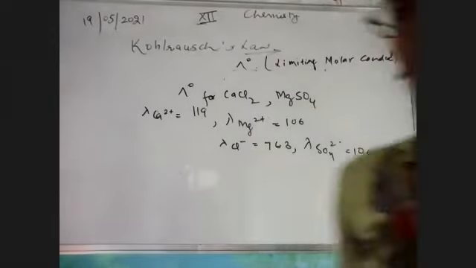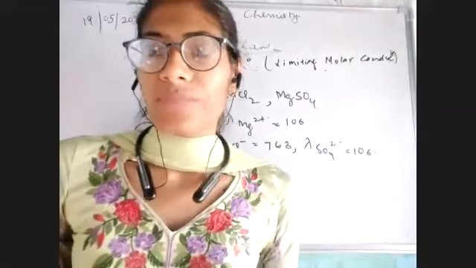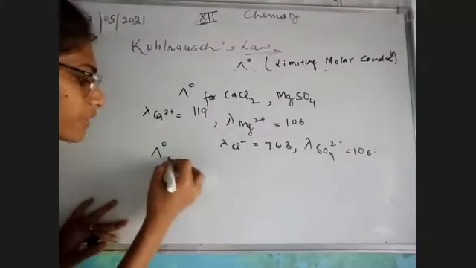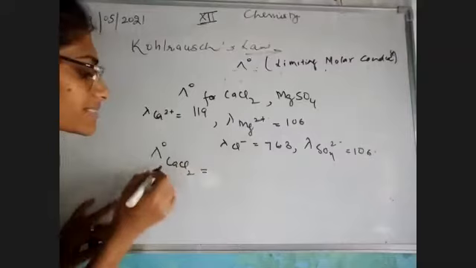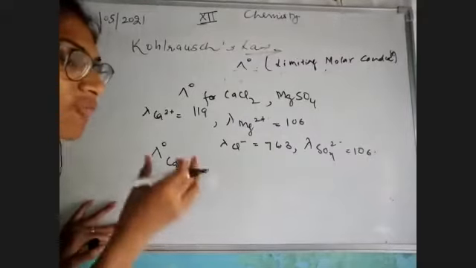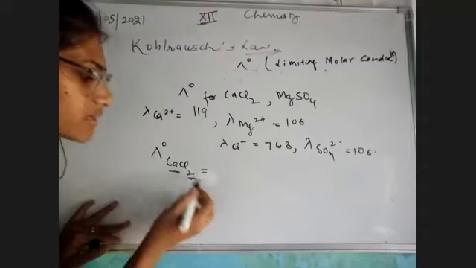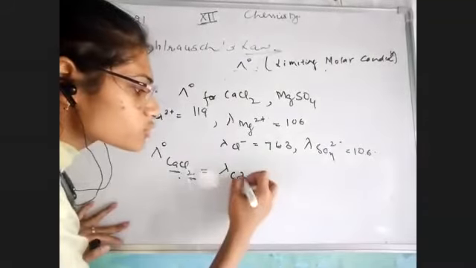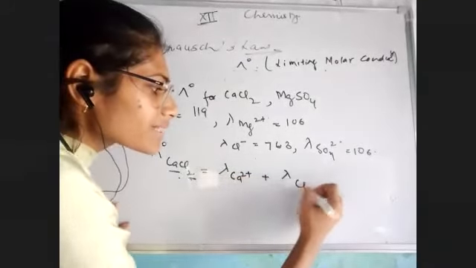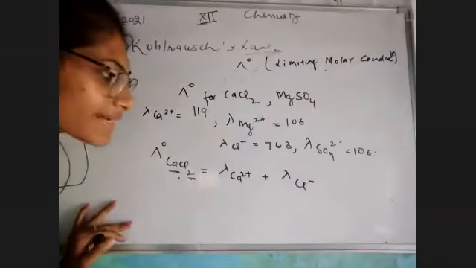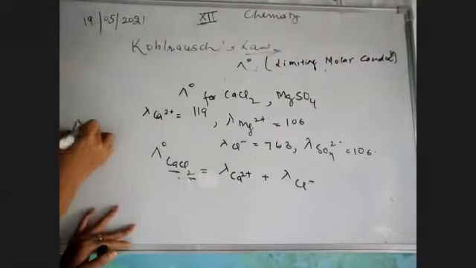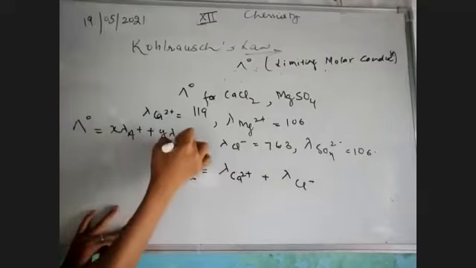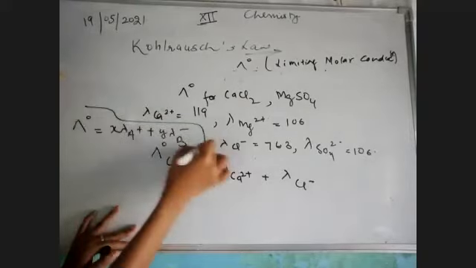Now, bache, I think you have gotten the idea about Kohlrausch's law. We have studied in Kohlrausch's law that we need to calculate the lambda naught, suppose I'm calculating for calcium chloride. So that means it must be equal to the sum of ionic conductivity of both ions, either cation or anion. तो अगर मैं इसकी बात करूं, it would be lambda calcium 2 positive plus lambda chloride ion. Now the point here is the formula was x lambda A positive plus y lambda B negative. This was the formula.